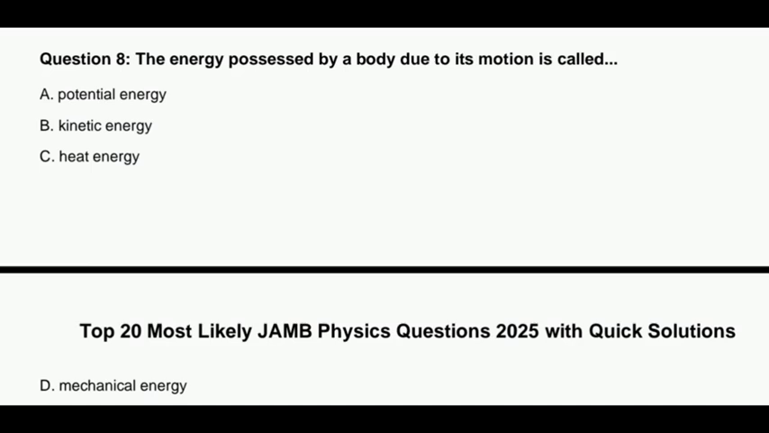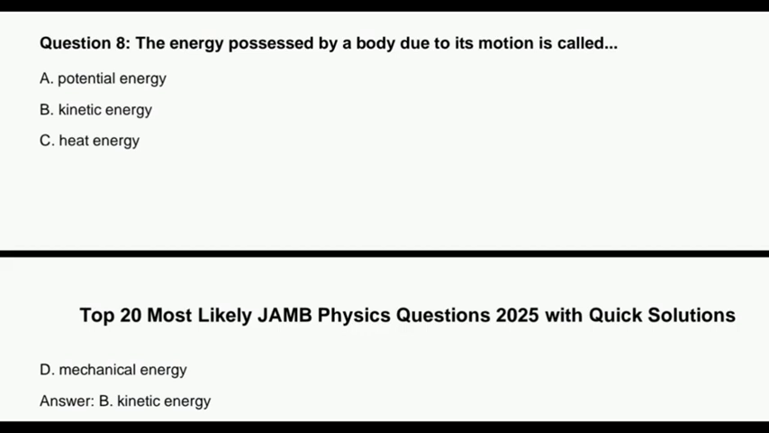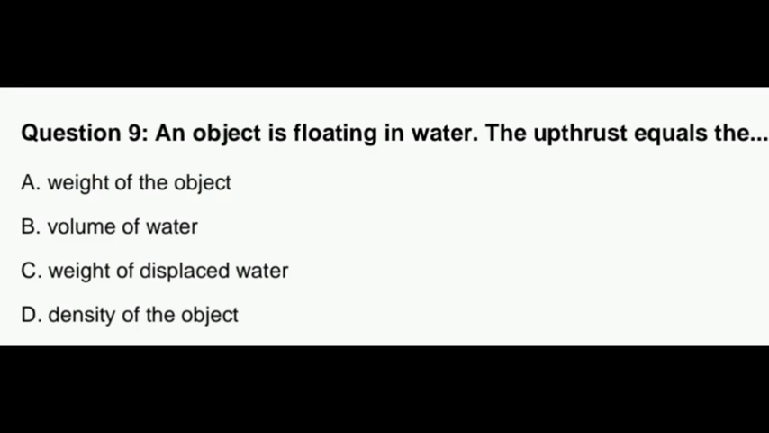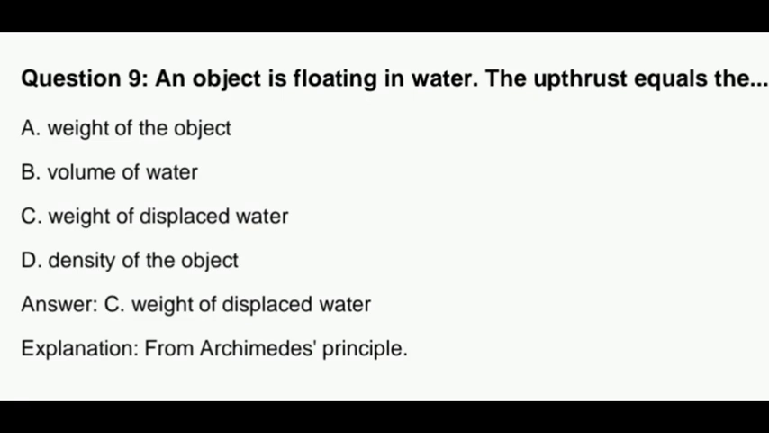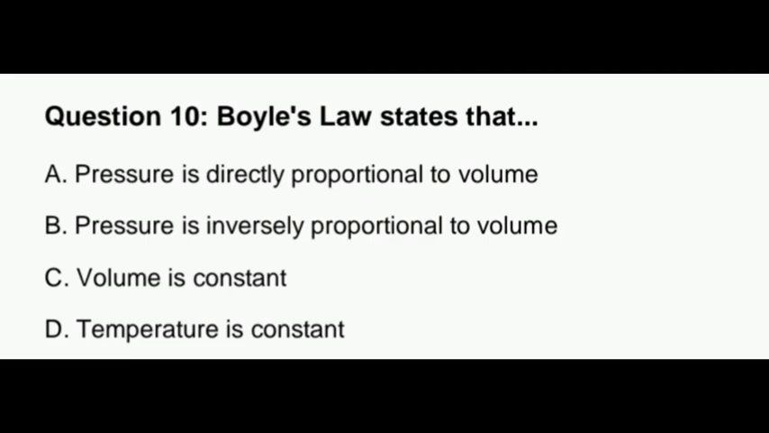The energy possessed by a body due to its motion is kinetic energy. I know nobody will fail this one. An object is floating in water. The upthrust equals the weight of the object, volume of water, weight of displaced water. The answer is weight of displaced water. Please, this is a pointer to the topics you should read.